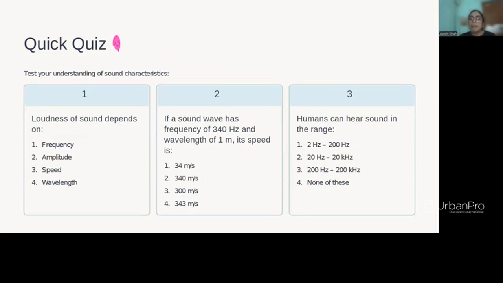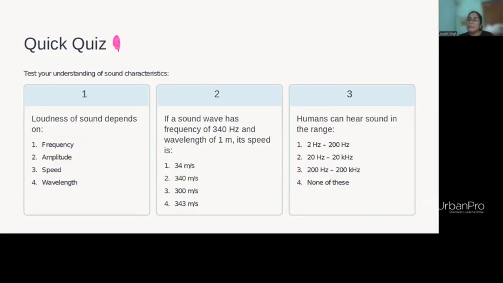If a sound wave has a frequency of 340 hertz and a wavelength of 1 meter, its speed is what? You can calculate, I think. If you can't, just let me know, because I haven't taught this, but you know the relation. You can figure out the relation. If you can't, we will obviously discuss it in a regular class. That will take some time.